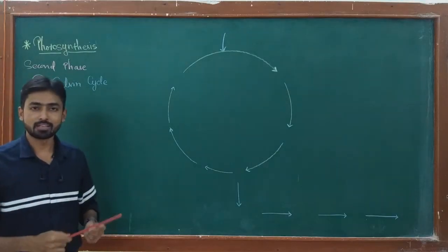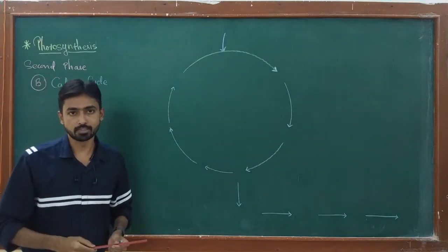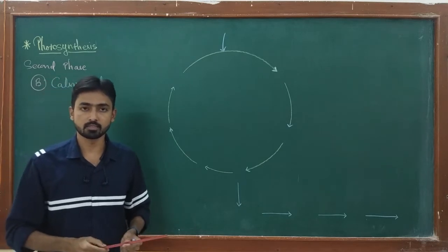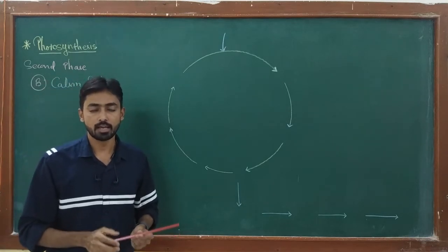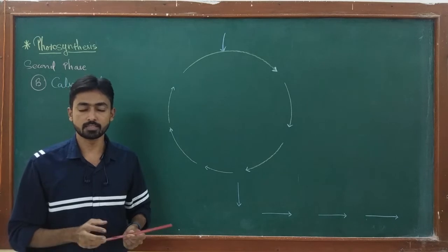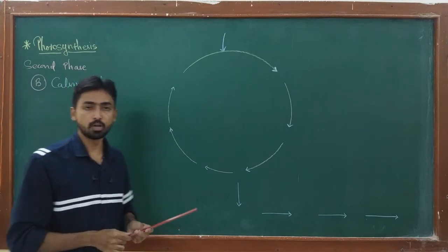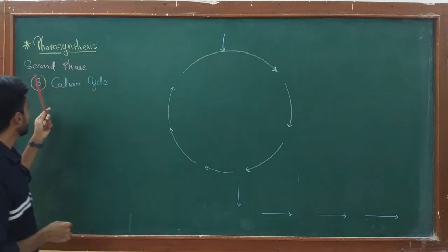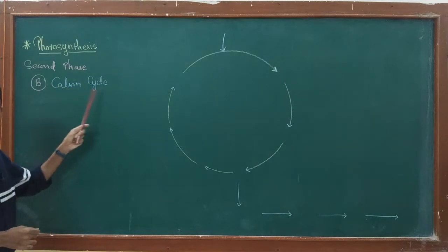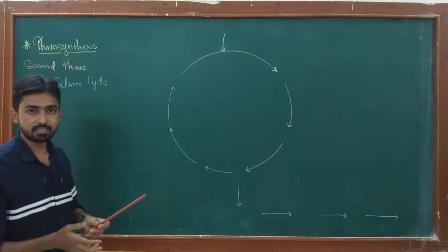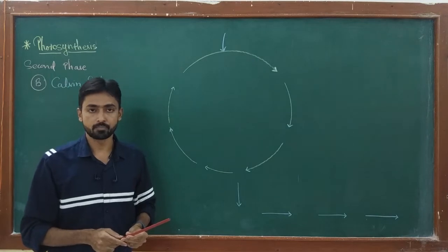Hello friends, I started a video series on photosynthesis. In my last two videos, I discussed the concept of photosynthesis and the first reaction of photosynthesis, that is the light reaction. In this video, I'm going to focus on the second reaction of photosynthesis, which is the Calvin cycle, or we call it the C3 cycle or dark reaction.